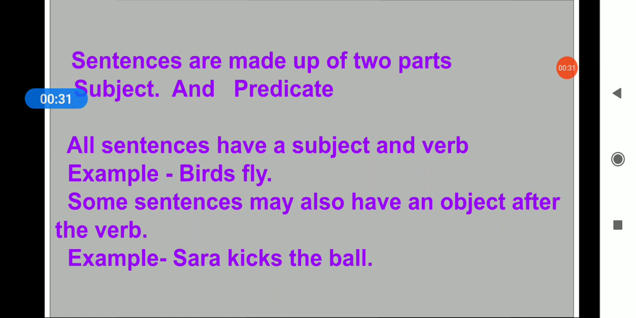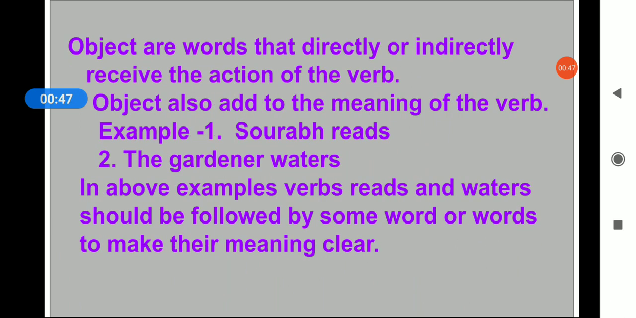Some sentences may also have an object after the verb. The example: Sarah kicks the ball. Sarah is the subject over here, kicks is the verb, and the ball is an object. Now, what are objects? Objects are words that directly or indirectly receive the action of the verb.